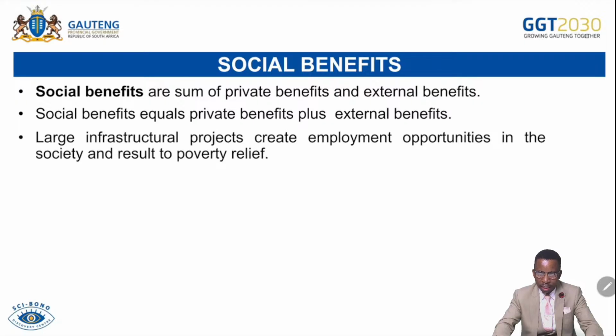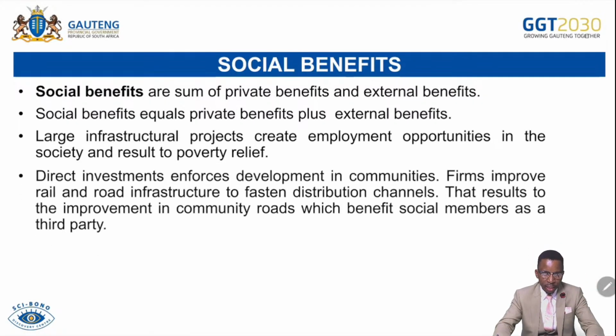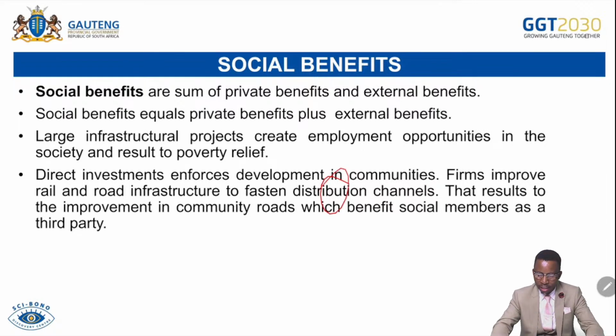Large infrastructure projects create employment opportunities in the society and result in poverty relief. That can lead to what we call the social benefit, because as people are employed, they earn income to afford their basic living, which will improve their lives as well as the living standard. Direct investment fosters development in communities. Many firms improve rail and road infrastructure to speed up distribution channels, which makes it easy for consumers to access goods and services. This results in improvement of community roads, which benefit social members as the third party. So whenever the government intervenes by improving the road infrastructure, social members as third parties also benefit.